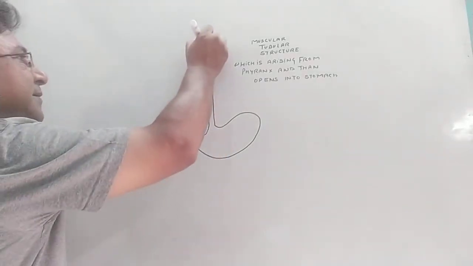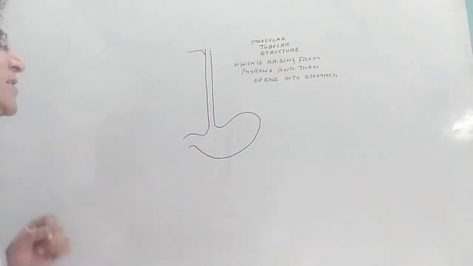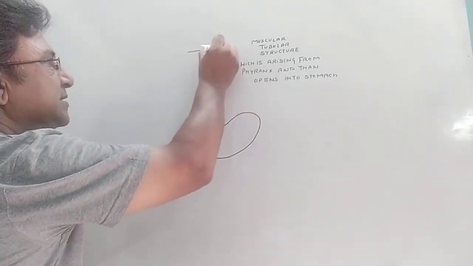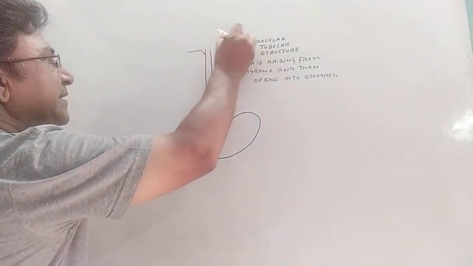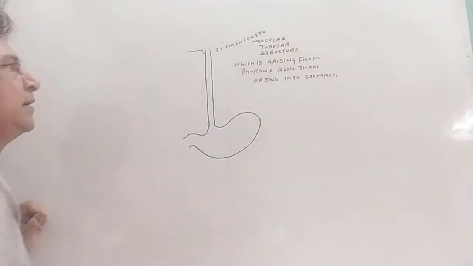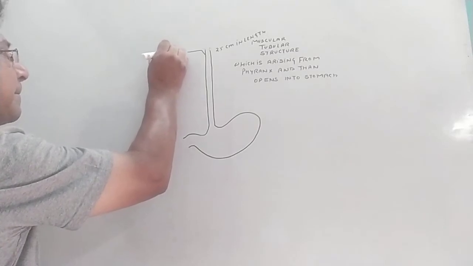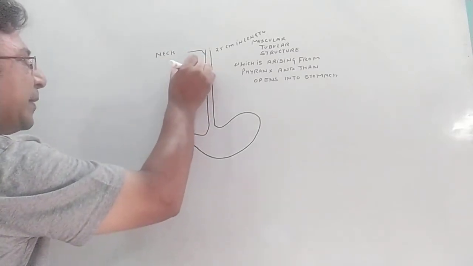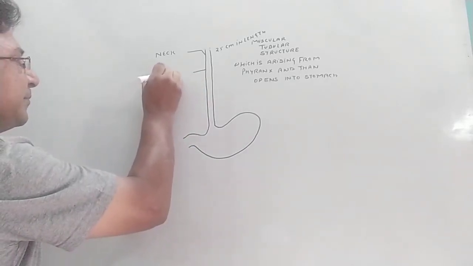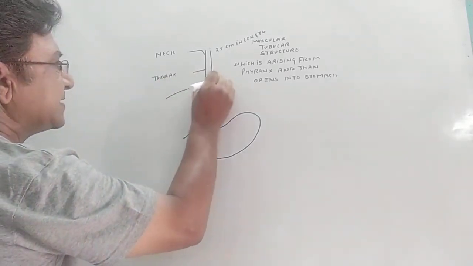Now let's understand a little more about the esophagus. This is a tubular structure. It is about 25 centimeter in length. How much? 25 centimeter in length. Remember that, a 1 mark question can come. It passes first through the neck, and then half of it passes through the thorax region, the chest region, and then it is piercing.